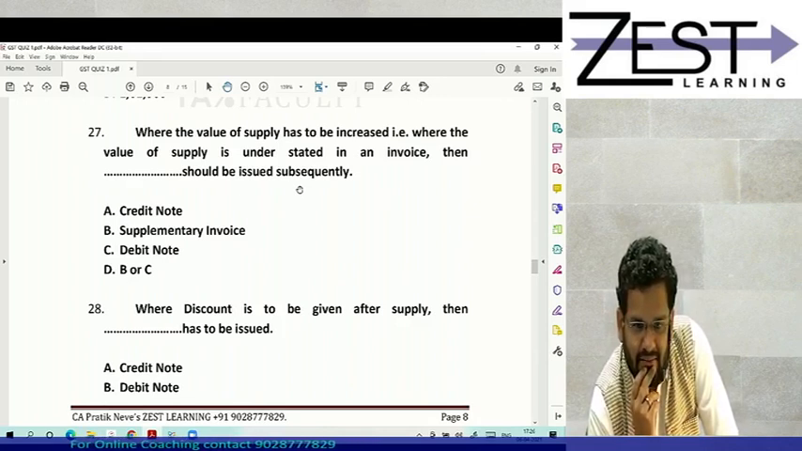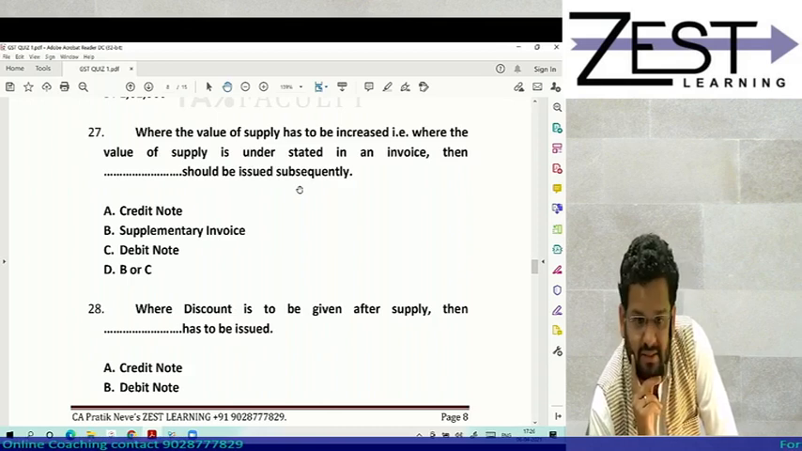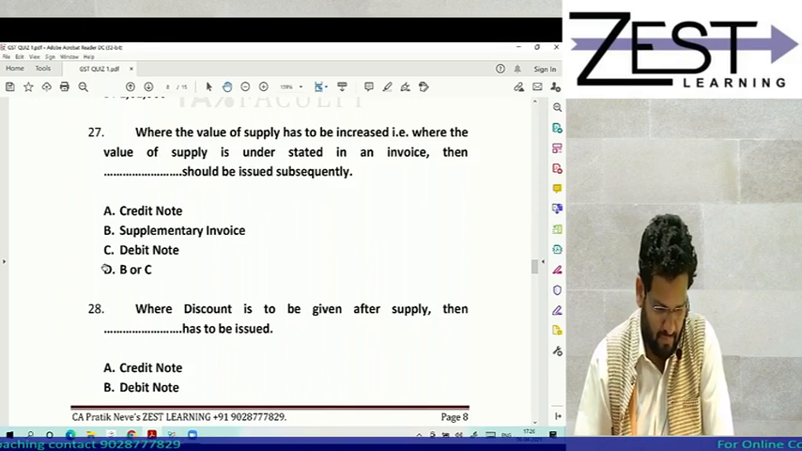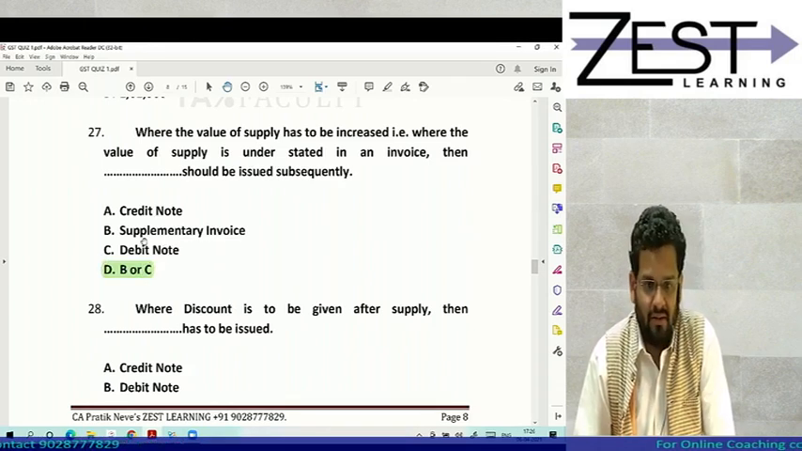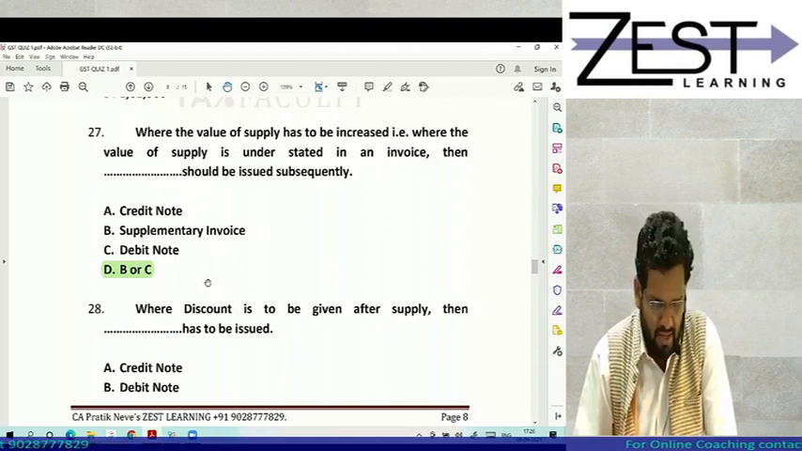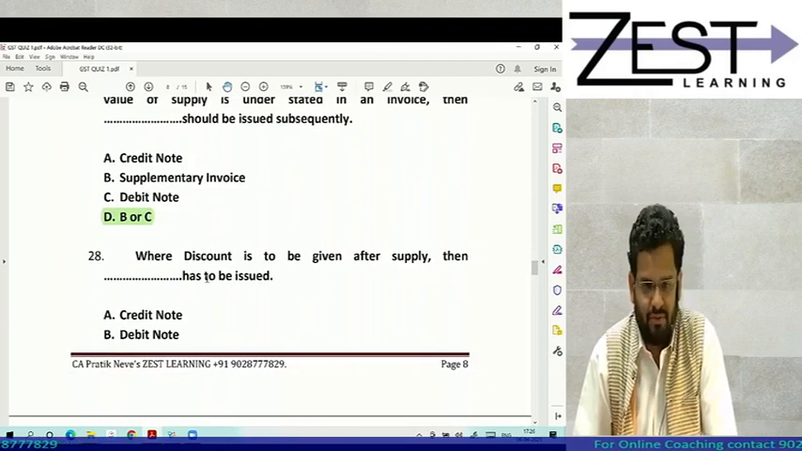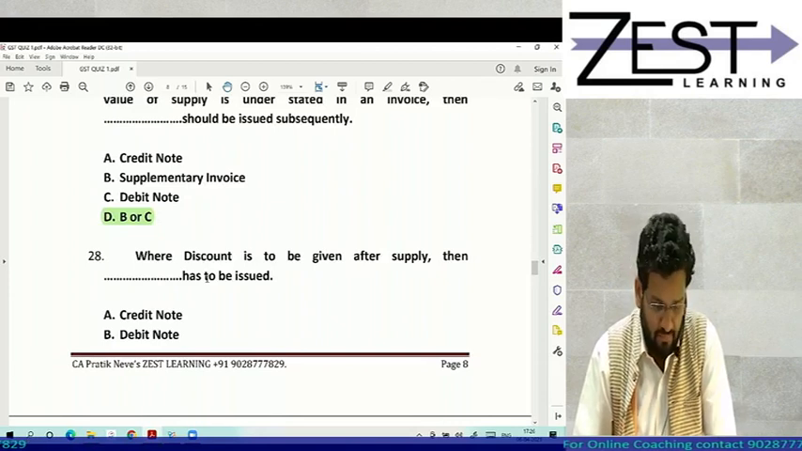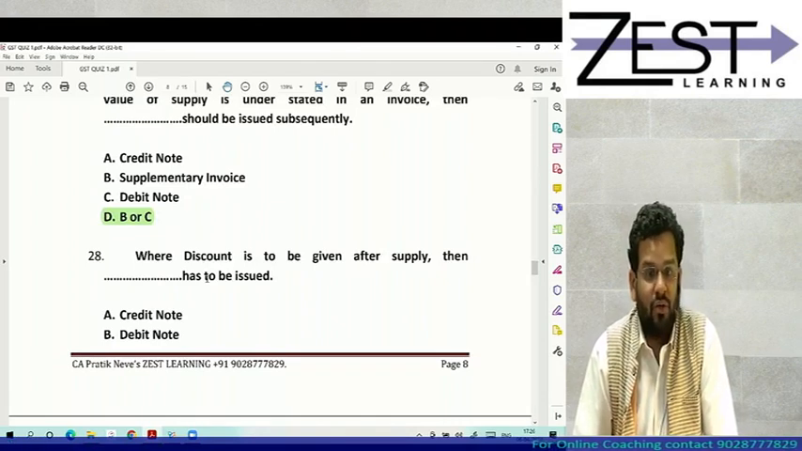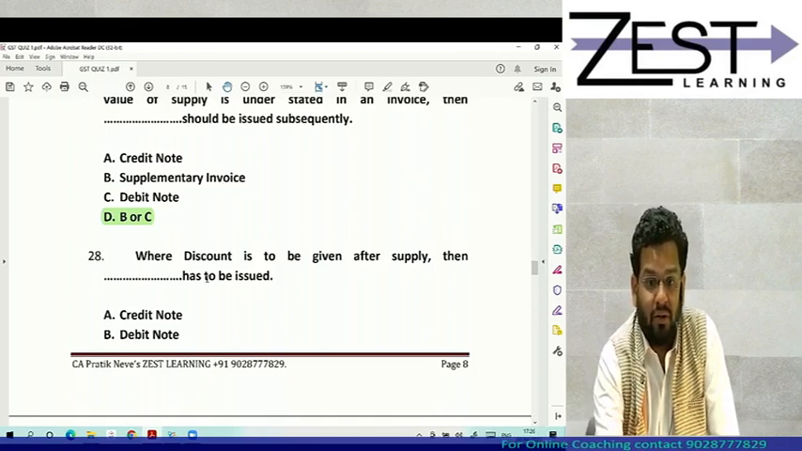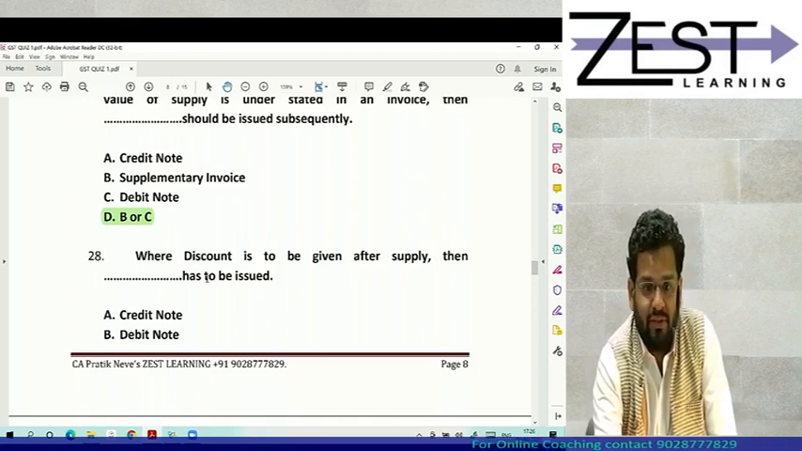I am surprised. Till this point, no one has given correct answer. Correct answer is D. Correct answer is D. B or C, debit note itself can be called as supplementary invoice. So answer should be D. Isn't it? Shouldn't you put tick on the most appropriate answer? Yes or no?